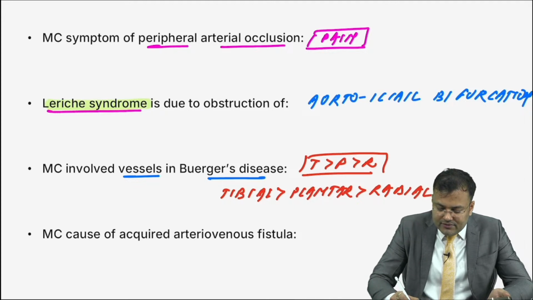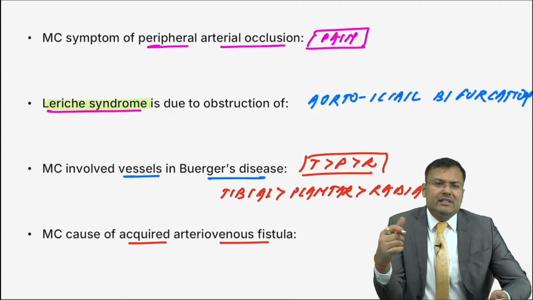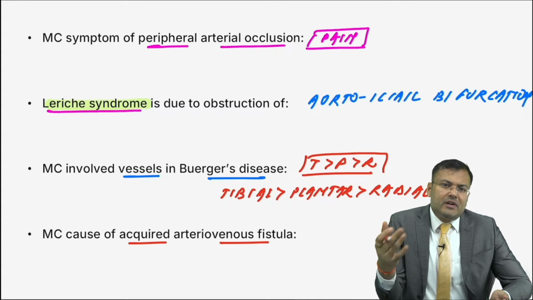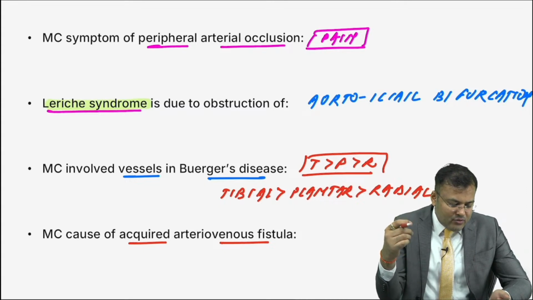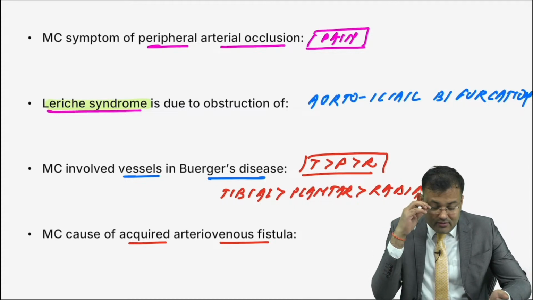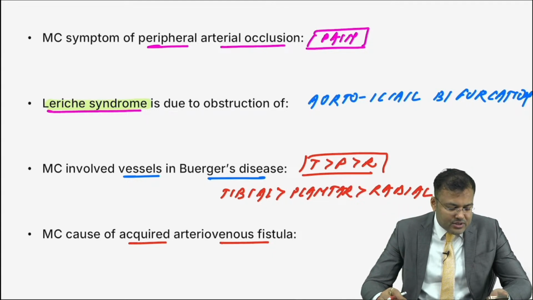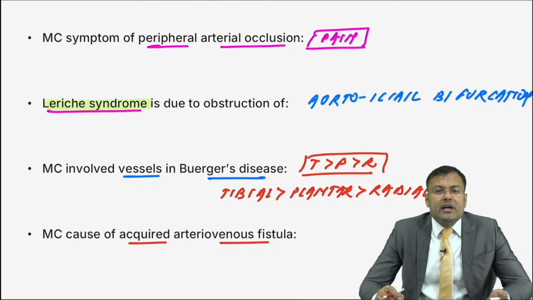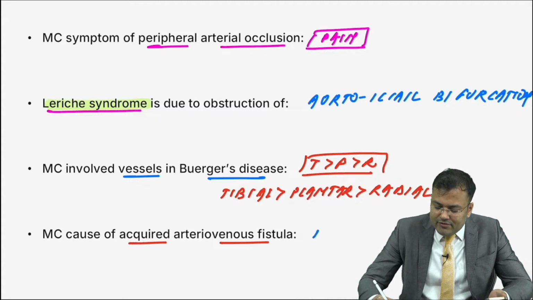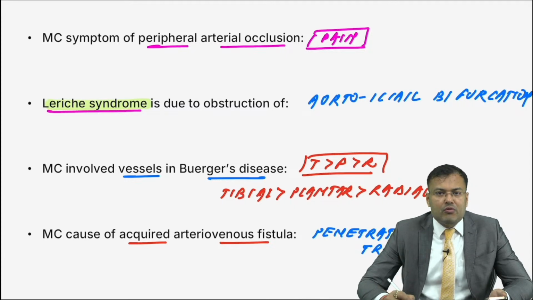Next, most common cause of acquired AV fistula. Overall, AV fistulas are congenital mostly. What is the most common cause of acquired AV fistula? Jaswini, it is not iatrogenic. Om Prakash Sharma, first person to reply. Trauma. And what kind of trauma? It is penetrating trauma. That's the most common cause of acquired AV fistula.